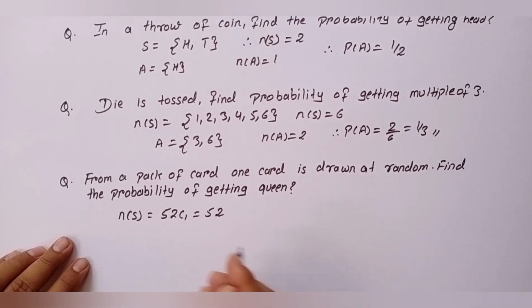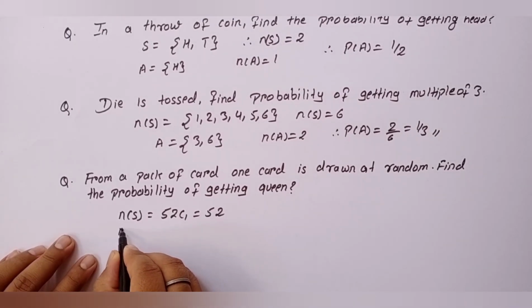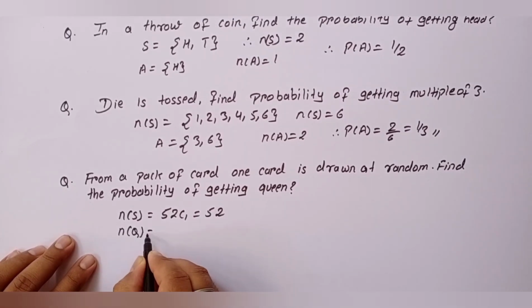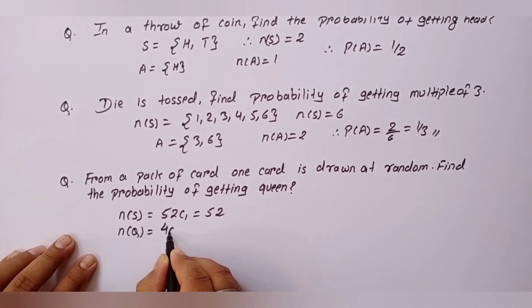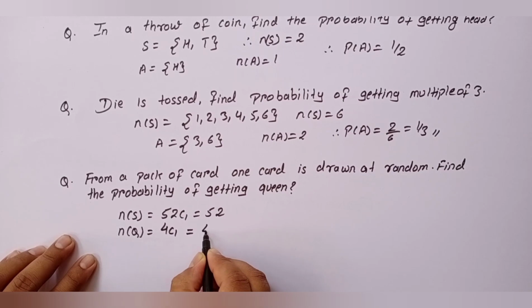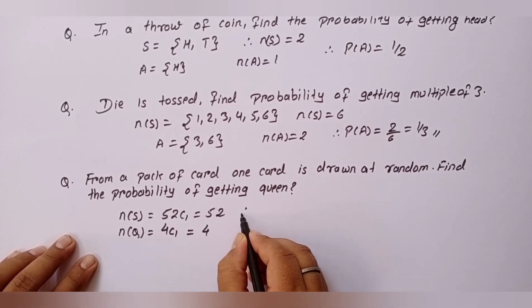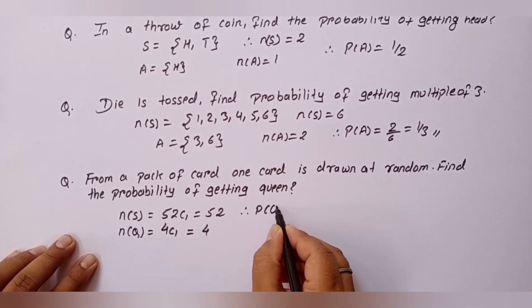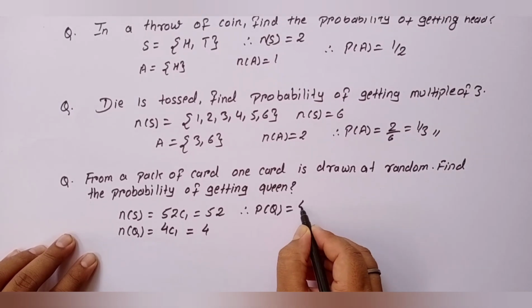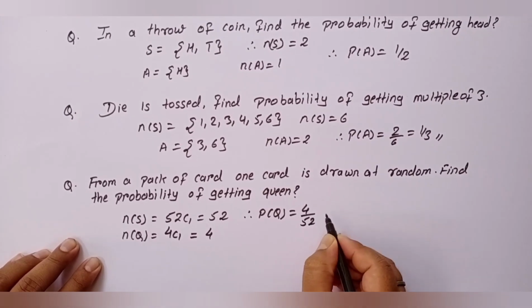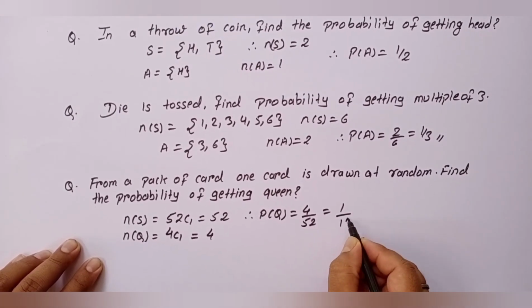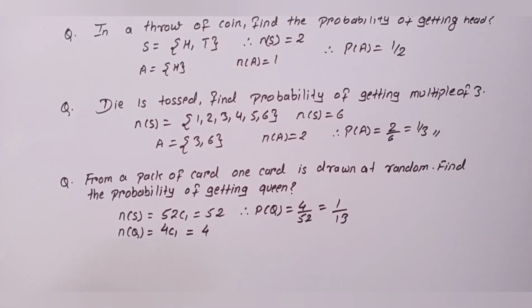Let Q be the event that represents a queen. In a pack of cards, we have a total of 4 queens, and one queen can be drawn in 4C1 ways, that is 4 ways. Therefore, probability of getting a queen is 4 by 52, that is 1 by 13.